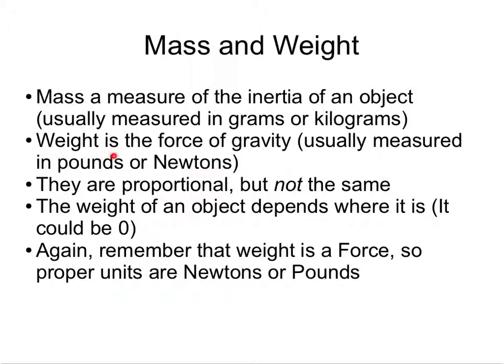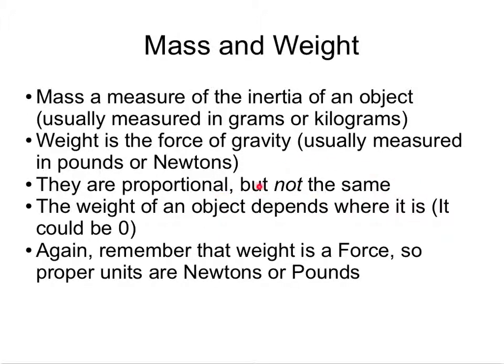Weight of an object is the force due to gravity, and that's usually measured in pounds or newtons. Now, they are proportional. That is to say that on the Earth, for example, the more massive objects weigh more. They have a greater force due to gravity.